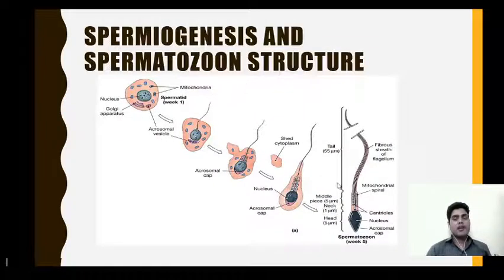Now this is the diagram which is showing spermiogenesis and the structure of a spermatozoa. If you see, this is the spermatid, then it undergoes differentiation, so it changes morphologically as well as physiologically, and ultimately it leads to the formation of spermatozoa. Now we will study the structure of the spermatozoa.